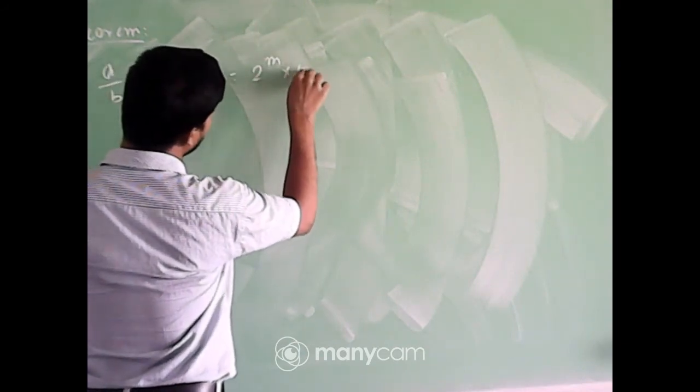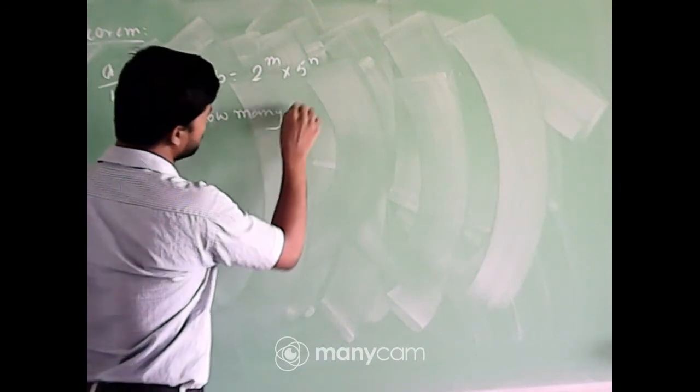Okay, now I am giving you another theorem. We know that if a number is of the form a by b, this number will terminate if b is of the form 2 to the power m into 5 to the power n.